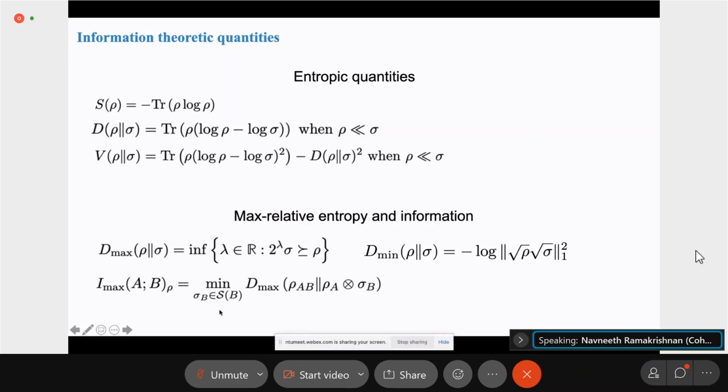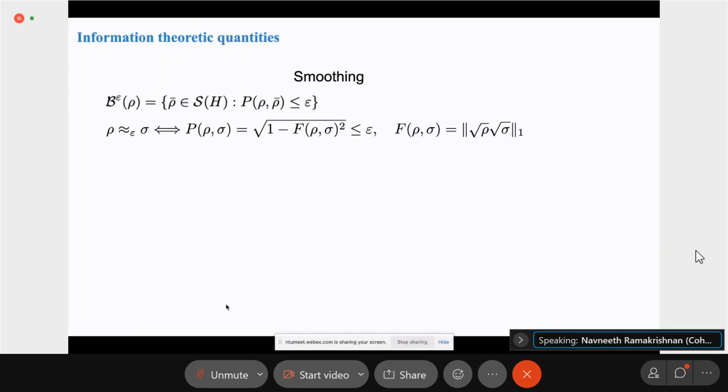And finally, for some bipartite state rho AB, you have the max information, which is a minimization over the max relative entropy between rho AB and rho A tensor sigma B, and the minimization is over all sigma B. Next, we introduce the epsilon ball around rho.